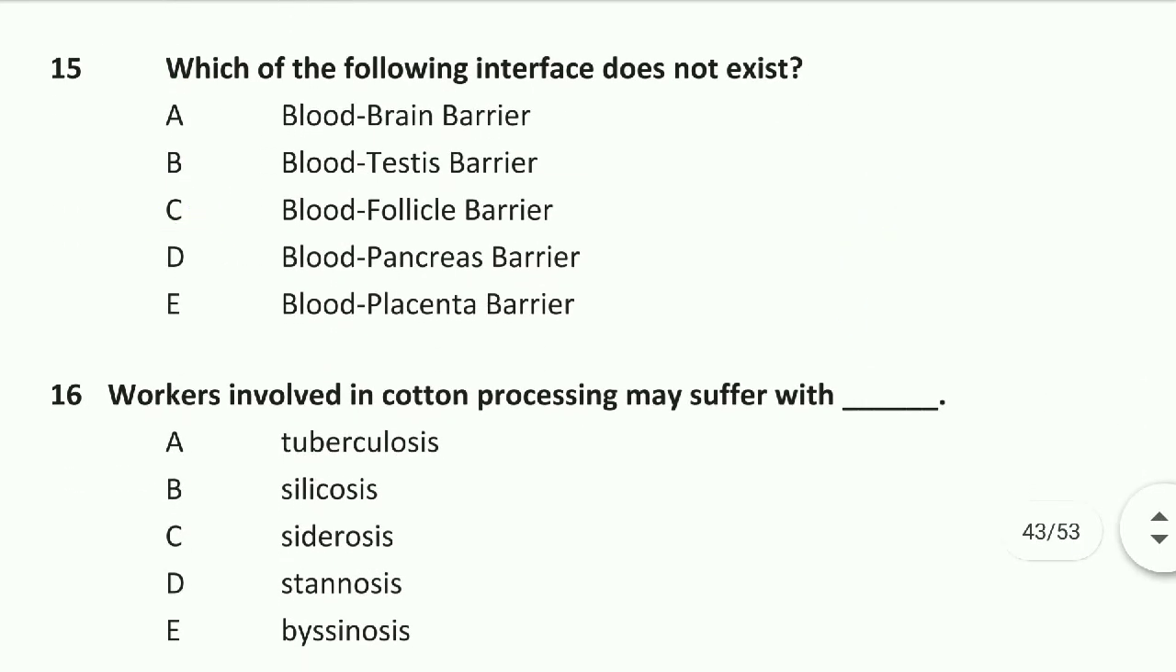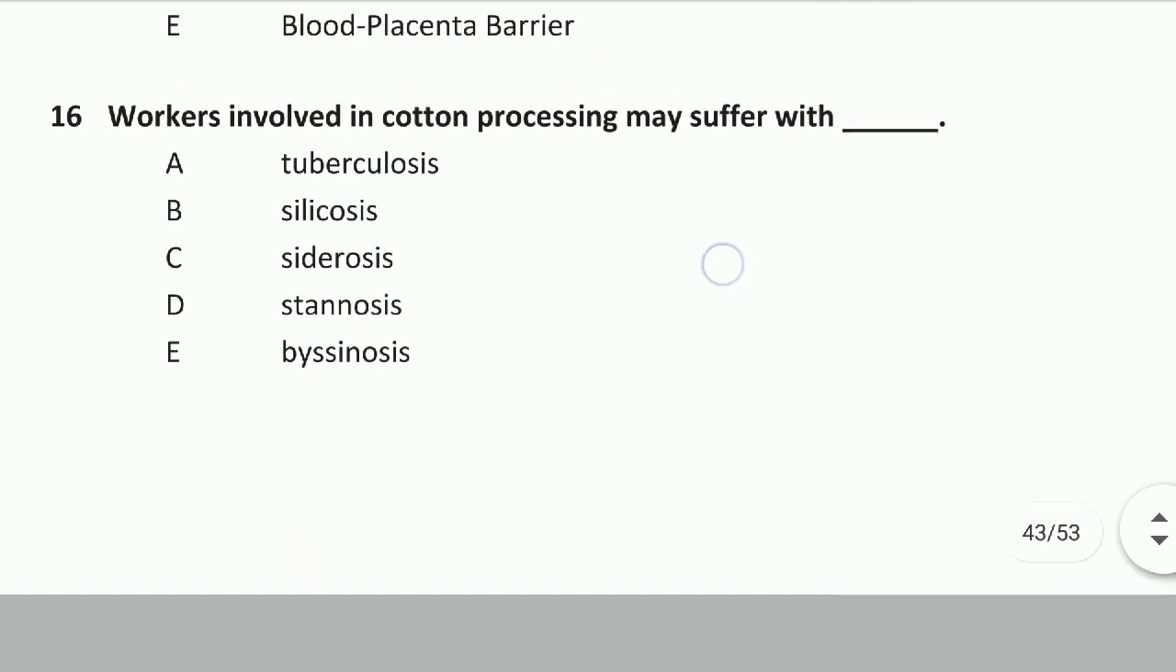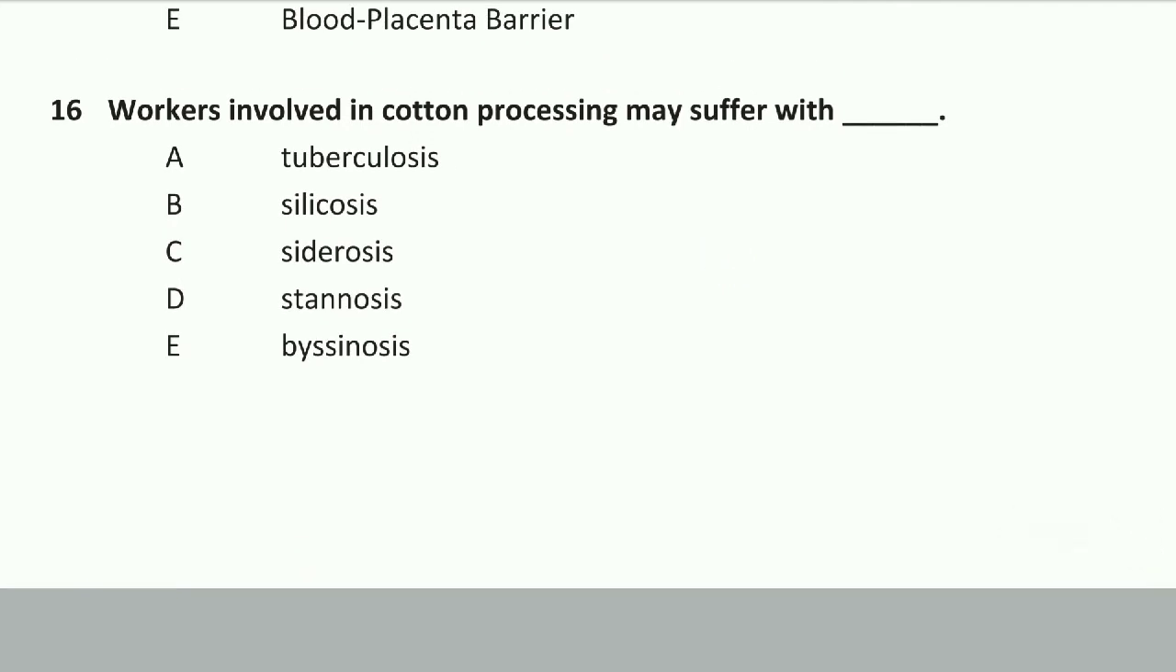Question number 15: Which of the following interfaces does not exist? Blood pancreas barrier does not exist. Option D is right. Question number 16: Workers involved in cotton processing may suffer from byssinosis. Option E is right.